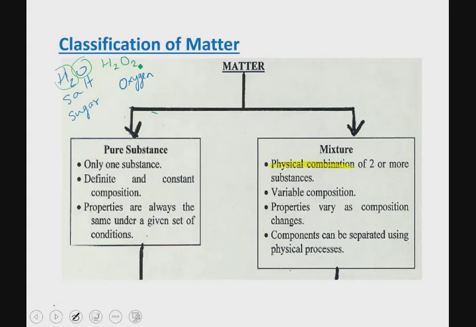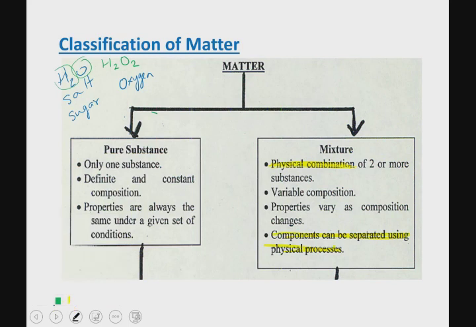That's not the case with pure substances. Pure substances will have the same properties because they have the same composition. They must have the same composition. Another very important point to remember about mixtures is that the components of a mixture can be separated by using a physical process. For example, taking the example of sugar and water mixture.